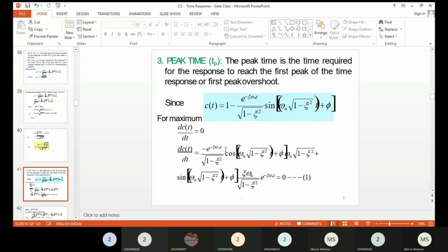Here, if you differentiate 1, that becomes 0. For the e power term, you can take it as a constant: e power minus del omega n t divided by root of 1 minus del square. The sine term, when differentiated, gives cos of omega d t plus theta, multiplied by omega d. Then the sine term is kept constant and we differentiate the exponential term, which gives del omega n divided by root of 1 minus del square, e power minus del omega n t, and that is equal to 0.